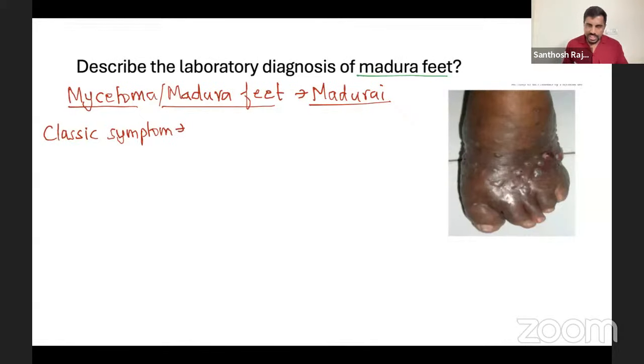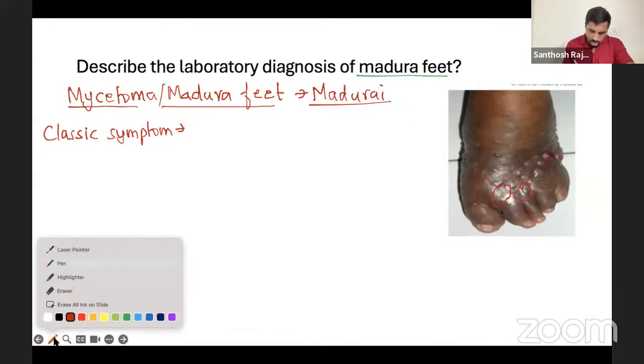So you have tried the classic symptom or clinical feature. The picture itself shows everything here. Let me change the color. First, classic symptom, and then we'll go to the next one. When I'm going to write the classic symptoms here, what are the classic symptoms?